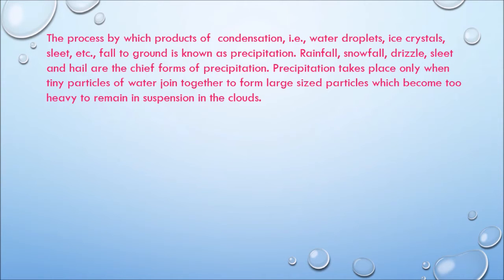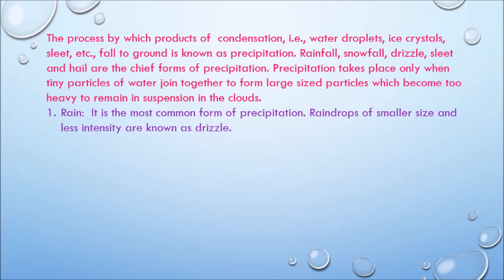The process by which products of condensation, that is water droplets, ice crystals, sleet, etc., fall to the ground is known as precipitation. Rainfall, snowfall, drizzle, sleet, and hail are the chief forms of precipitation. Precipitation takes place only when tiny particles of water join together to form large-sized particles which become too heavy to remain in suspension in the clouds.